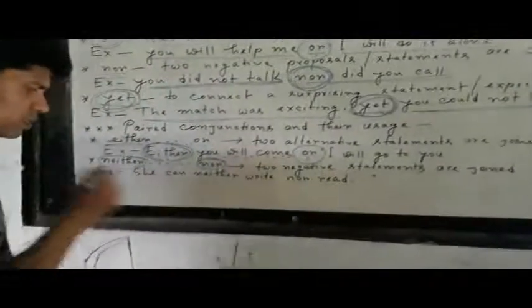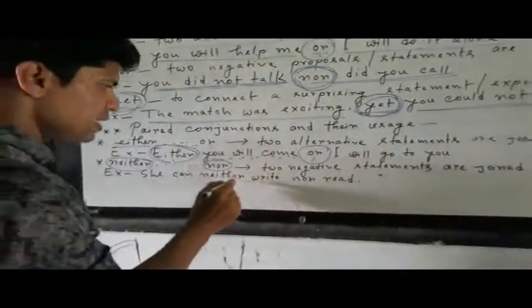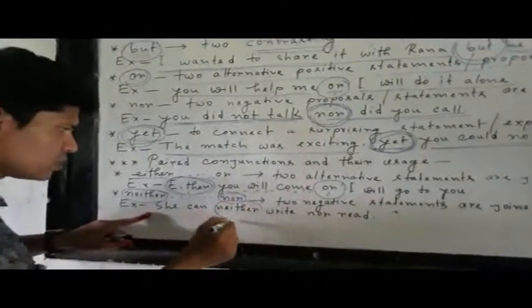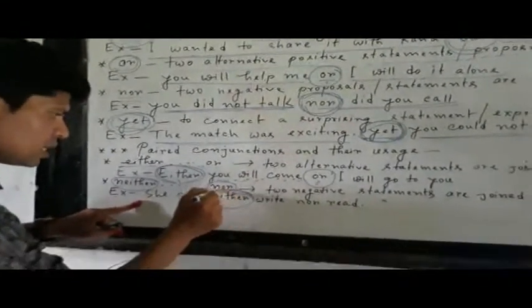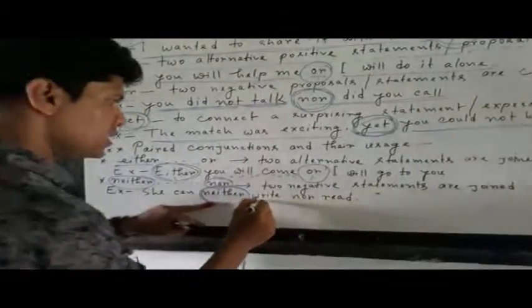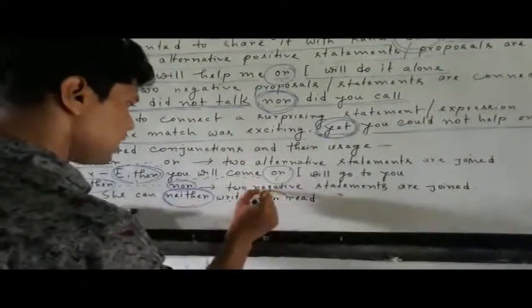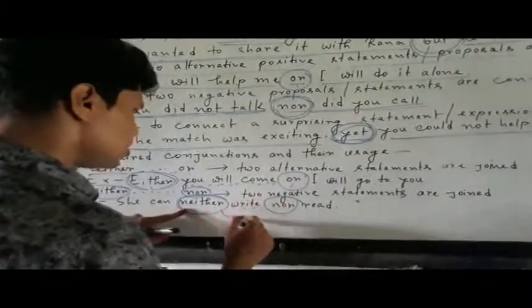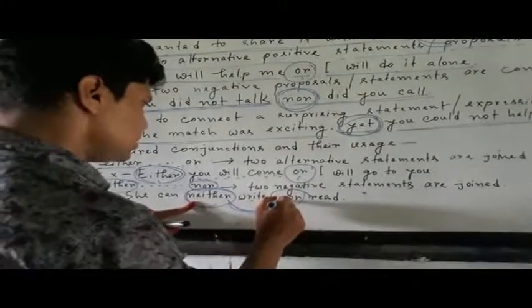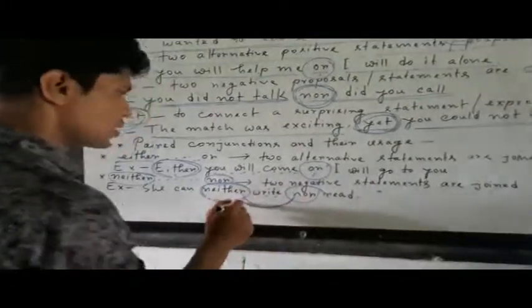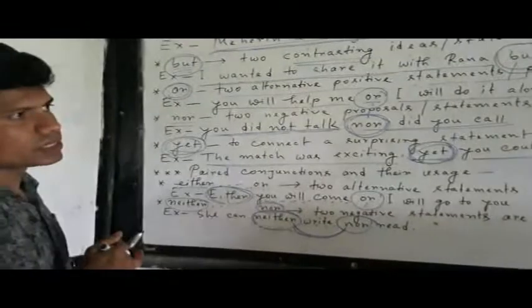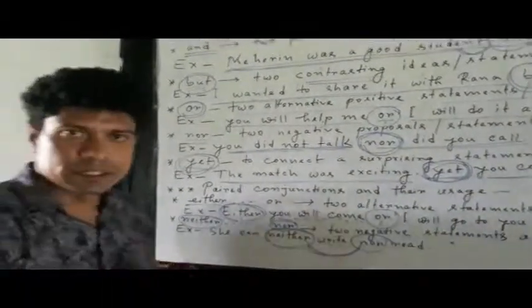Okay, in my example you see, she can neither write nor read. You see that I have used just one word neither and then I have used nor. So neither nor just ensured to join the clauses. Okay, dear students, you have understood. Okay, my dear students,